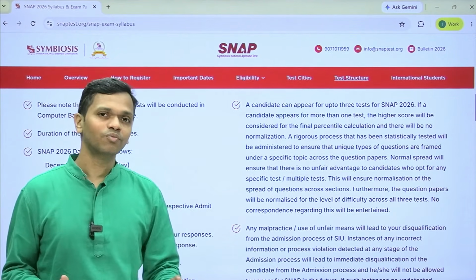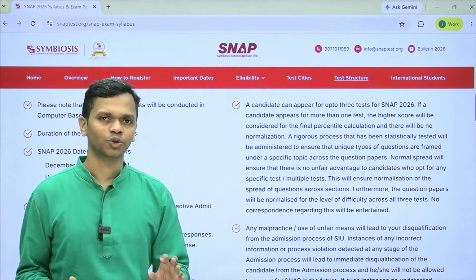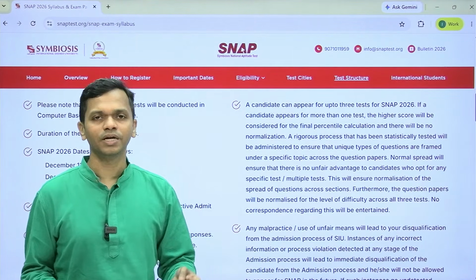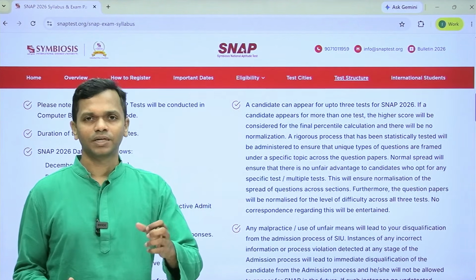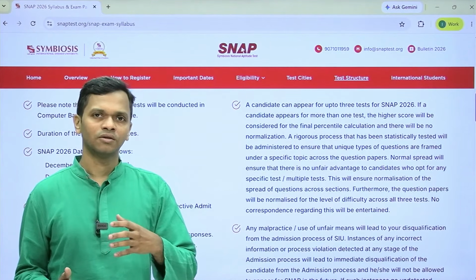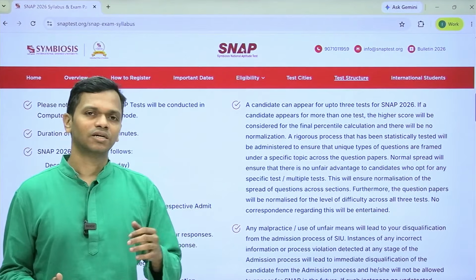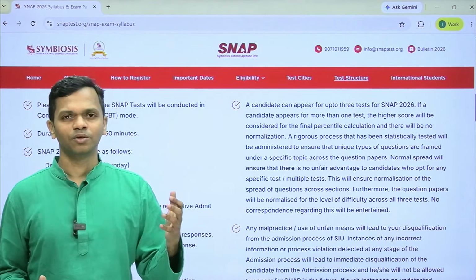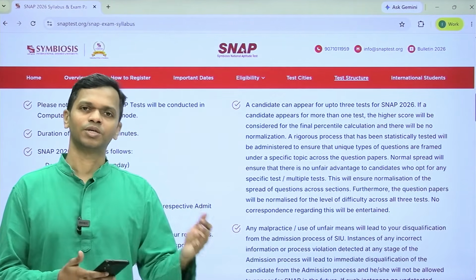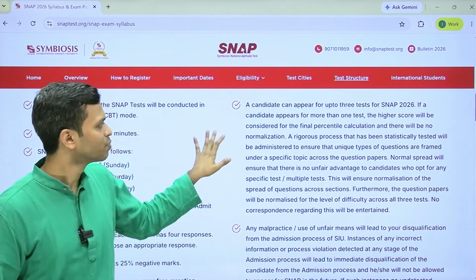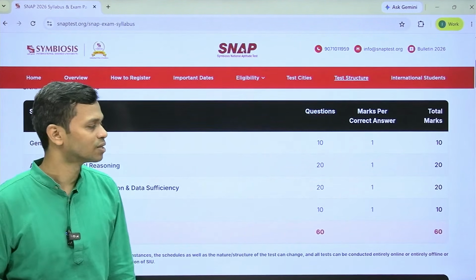If you're appearing for only 1 attempt, right, there is a little bit of an element of luck that is involved for sure in terms of what sort of score you will get and the difficulty of the paper. Though they have mentioned that they take a lot of care in ensuring that the paper difficulty remains constant across the 3 attempts, the past data proves otherwise, right? So we know that there have been years when some particular test has been easier compared to some of the other tests that have happened. So I would say plan for 2 or 3 attempts. That's the best thing that somebody can do.